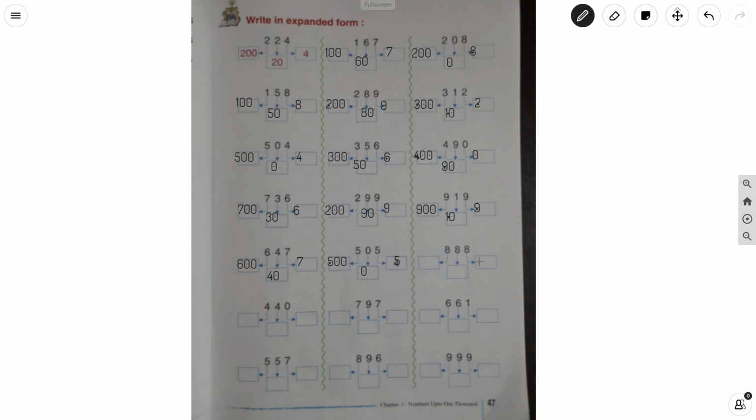In 889, what is there in the ones place? 8 is there in the ones place. 8 into 1, 8. What is there in the tens place? 8 into 10, 80. And what is there in the hundreds place? 8, 8 into 100, 800. Complete all these remaining sums, children.